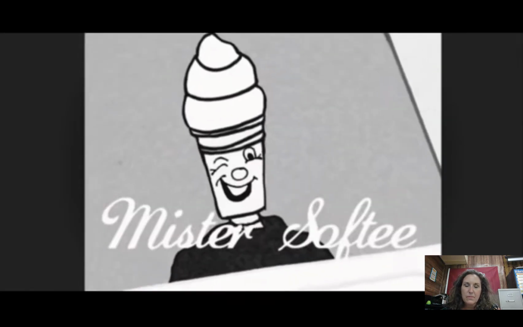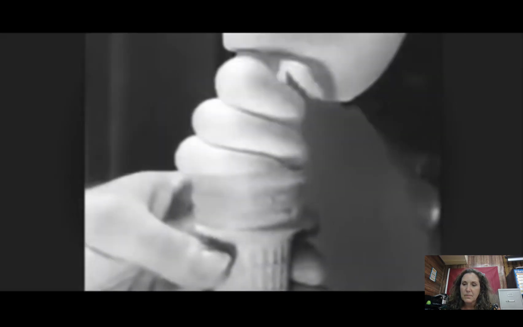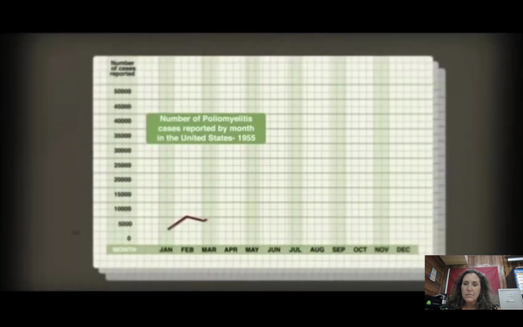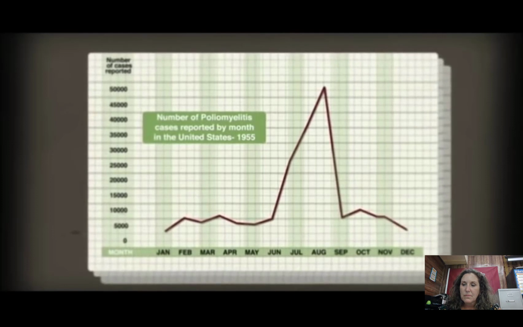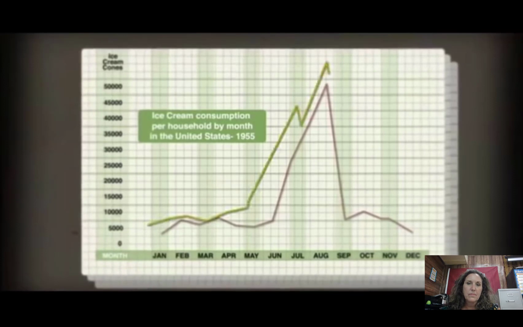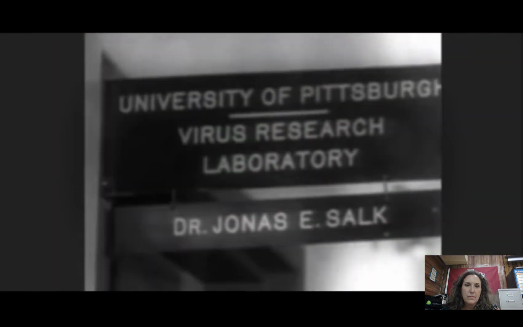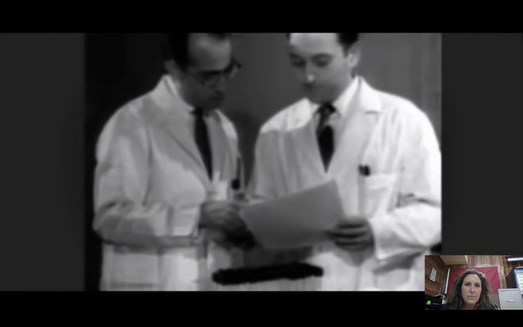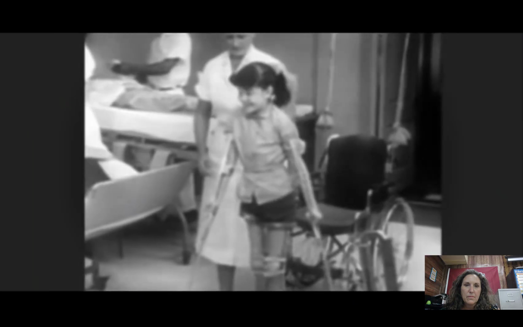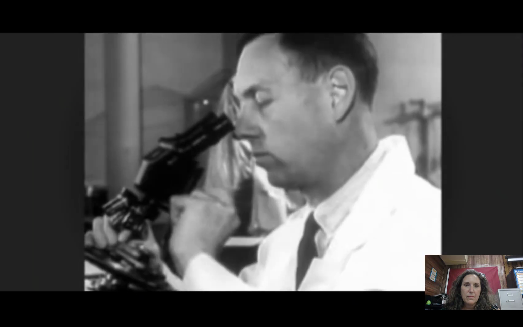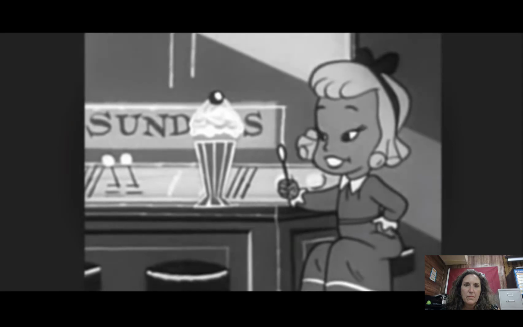Softy. The reason that correlation was thought to be causal was that polio spiked in the summertime for reasons that really weren't very well understood, but it did. And ice cream sales spiked during the summertime. So these researchers had seen that whenever there was a lot of ice cream being sold and consumed, there was a lot more polio. And so there was literally the beginnings of this kind of ice cream persecution to try to stomp out polio. And it sounds ridiculous, but you see it all the time now, of people trying to fight against or build up something that they're sure is connected to something else, which it turns out just isn't.